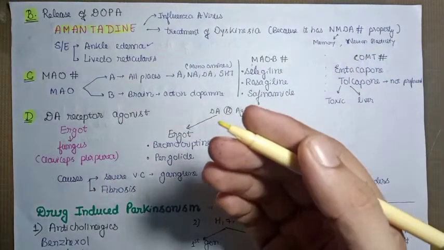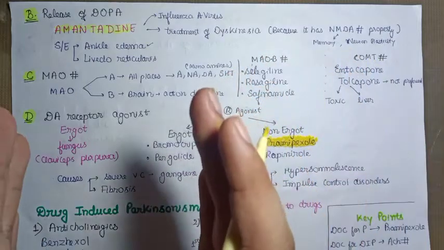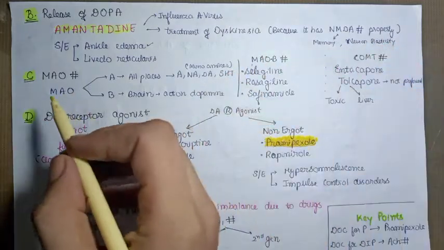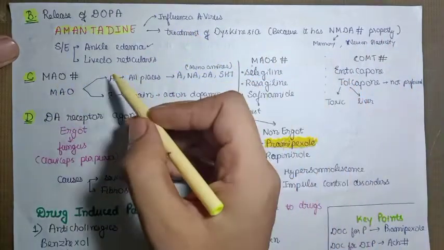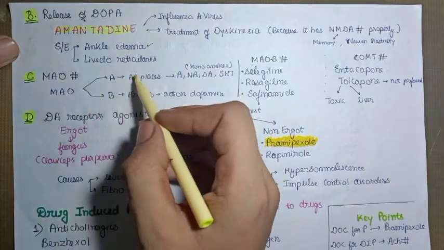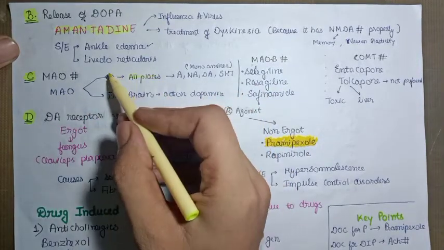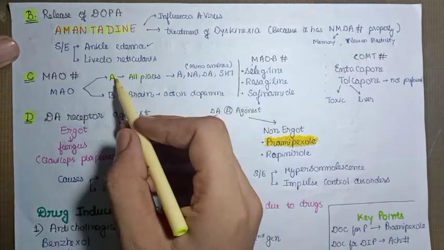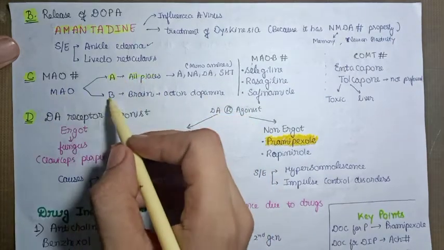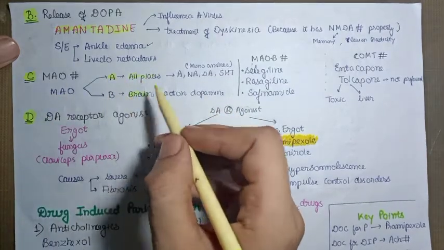So MAO inhibitors are basically what we have to study, specifically the MAO-B inhibitors. MAO is basically of two types, A and B. MAO A is present in all places, as the letter A suggests, while the MAO B receptor is present only in the brain.